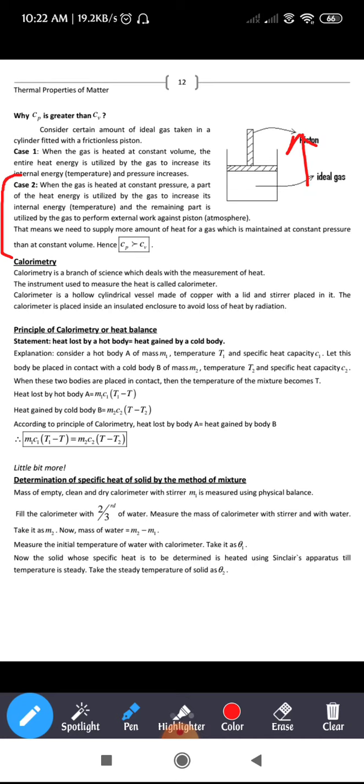So hence more energy, a more amount of heat, has to be supplied to the gas which is maintained at constant pressure. More heat has to be supplied to the gas at constant pressure compared to constant volume. So hence we conclude that Cp is greater than Cv.